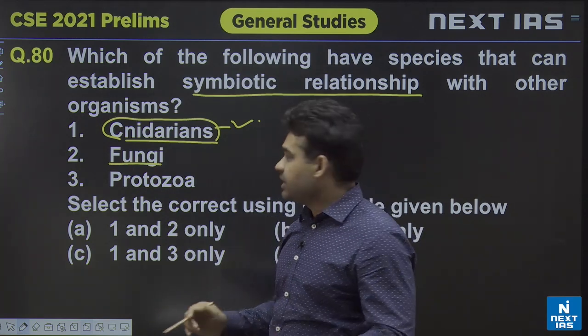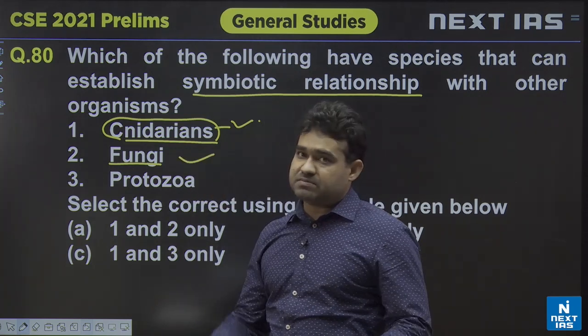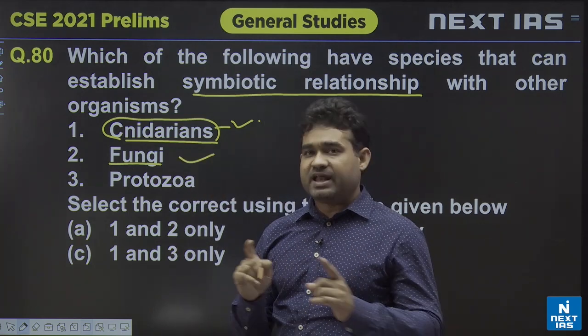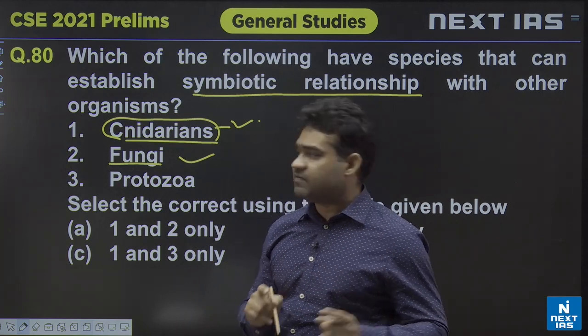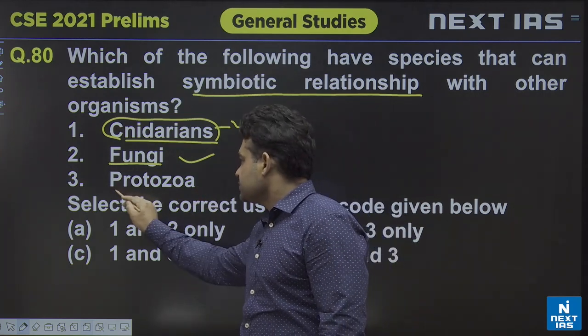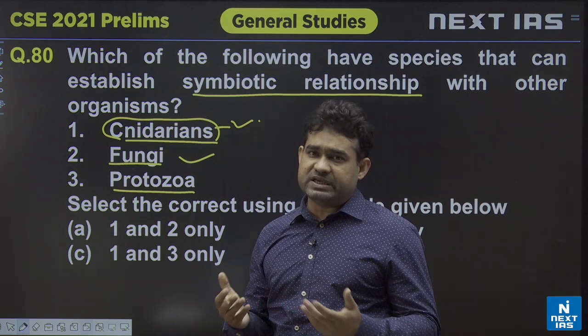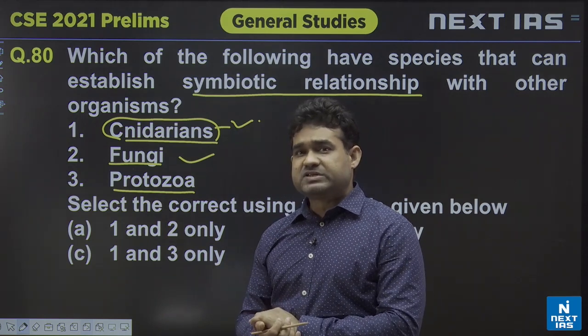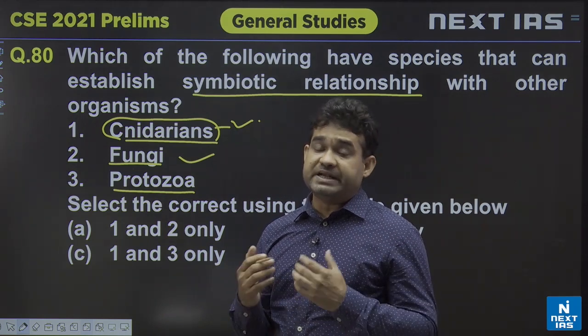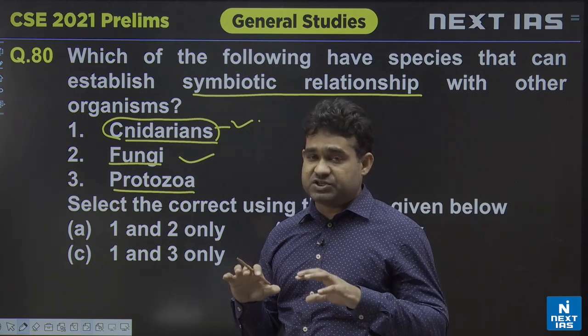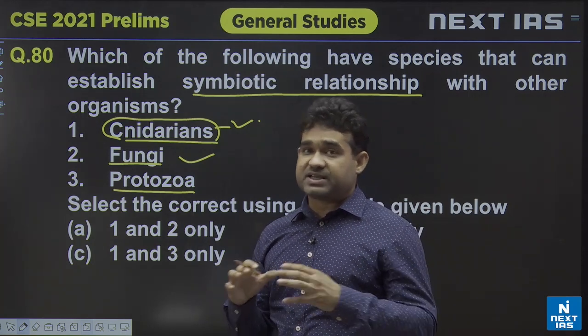They have a symbiotic interaction, that is, lichen is a symbiotic relationship of algae and fungi, or cyanobacteria and fungi. So fungi, yes, and protozoa, yes. In fact, if you can recall, we have seen termite and protozoa in obligatory mutualism, where it is essential for the survival of both termite and protozoa.